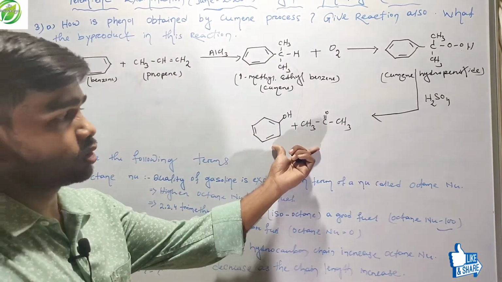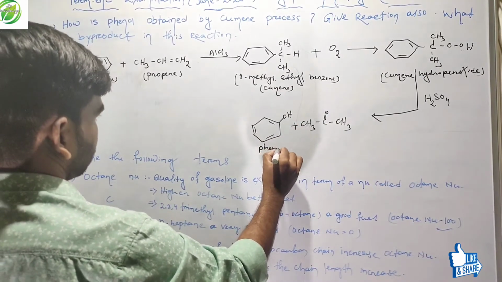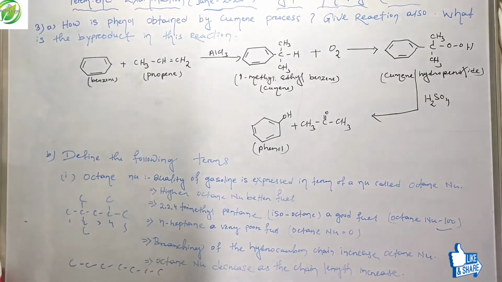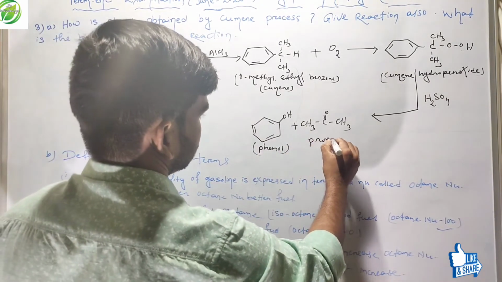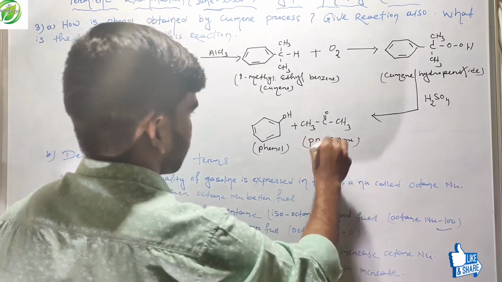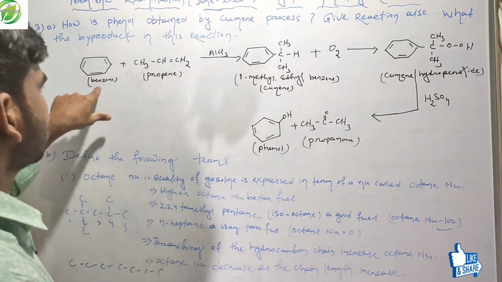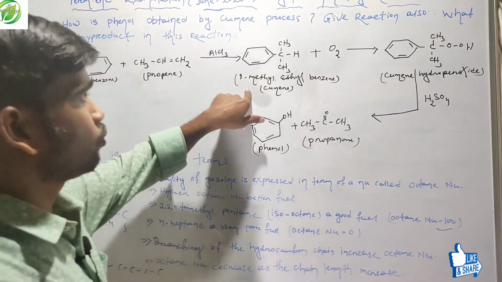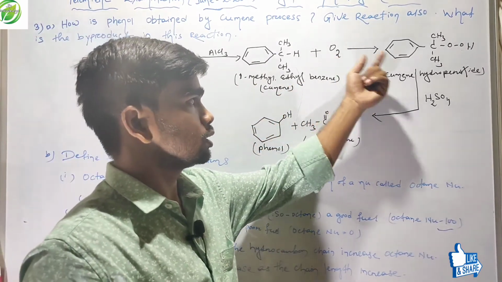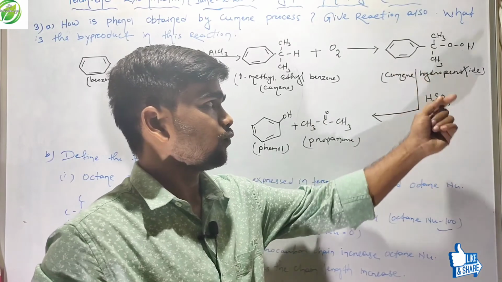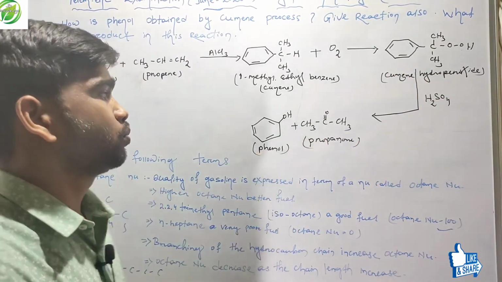friends, these two products. This is our phenol and this is our propanol. So friends, you clearly see when benzene reacts with propene, it forms 1-methylethyl benzene, that is cumene, which reacts with oxygen to form cumene hydroperoxide. In the presence of H2SO4 it forms phenol and propanol.